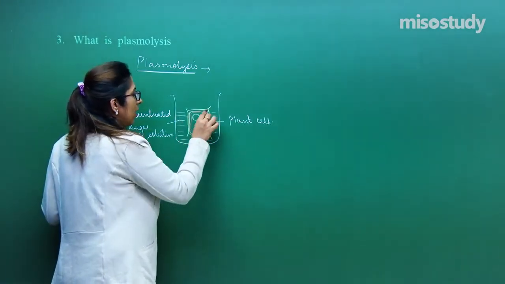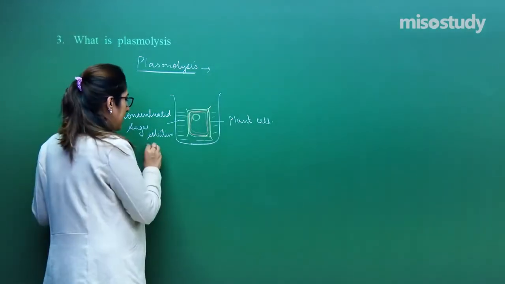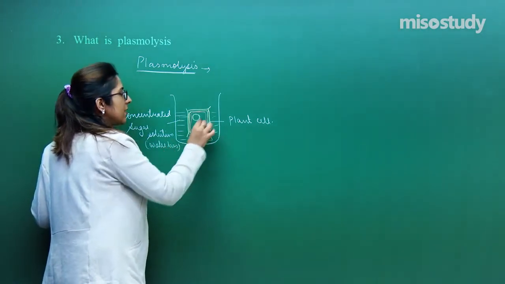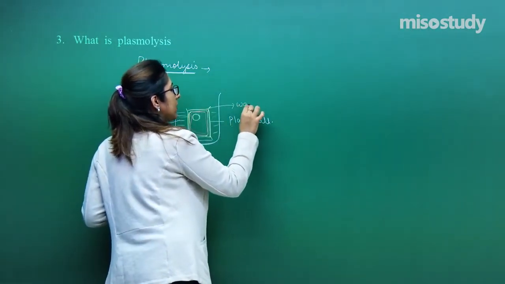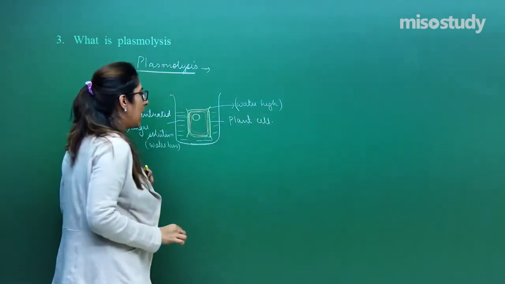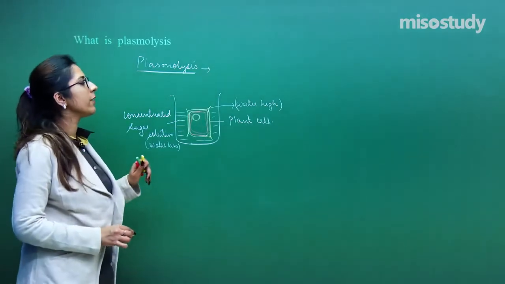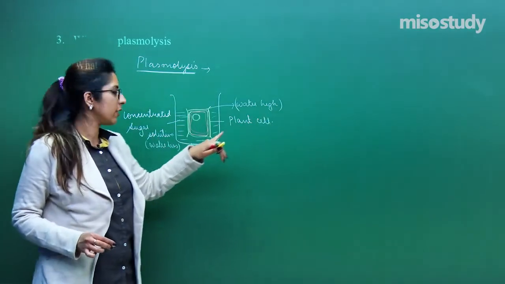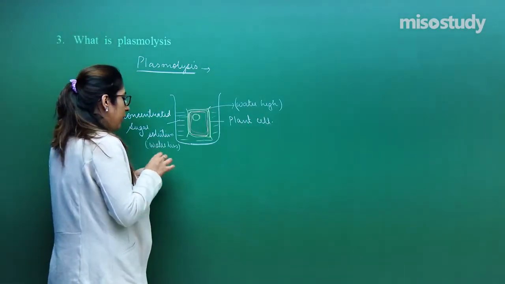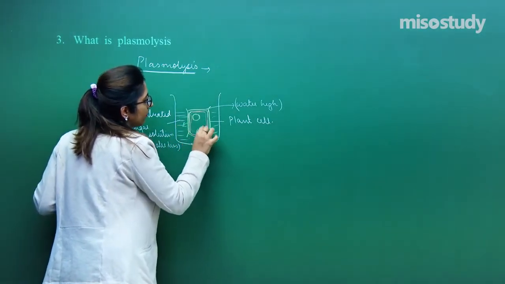Because the outside medium is concentrated, the water in it is less, whereas in the plant cell water is high. Water always moves from a region of higher concentration to a region of lower concentration. So there will be a movement of water from inside to outside of the cell.